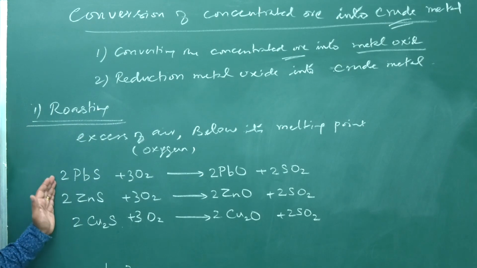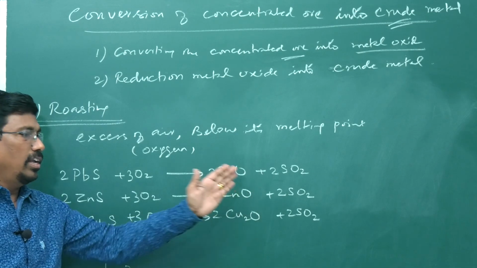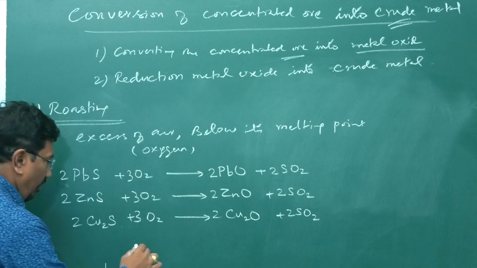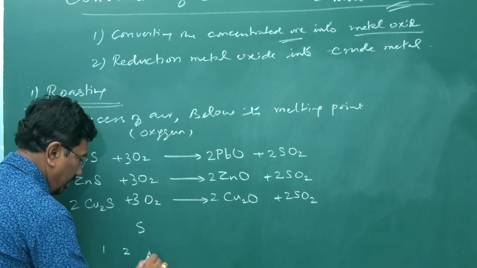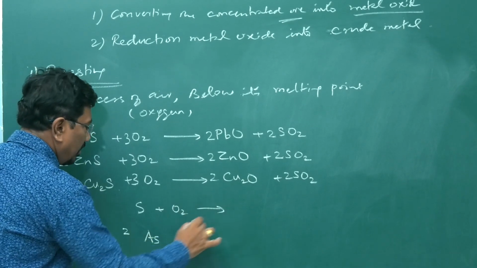Whenever metal sulfide you are roasting with free supply of air, it will become metal oxide and the sulfur dioxide will get eliminated. The impurities like sulfur, arsenic and phosphorus will escape in the form of corresponding oxides.